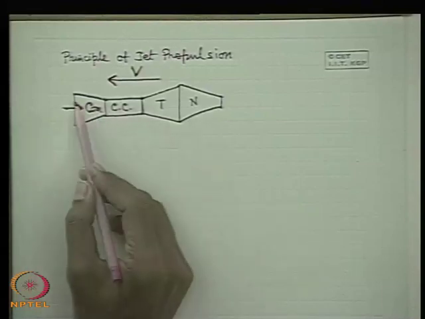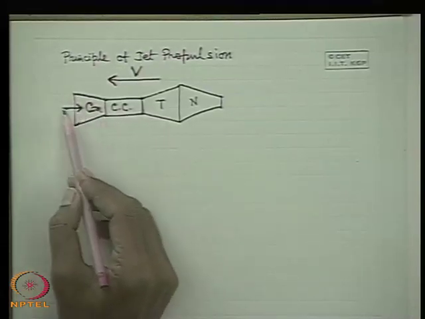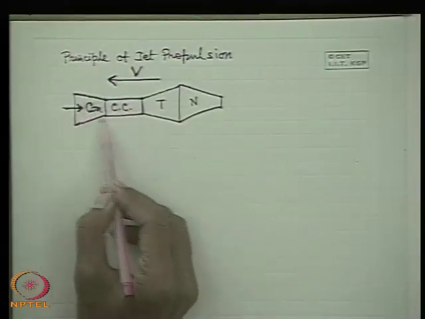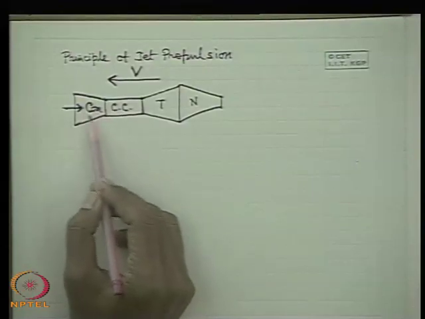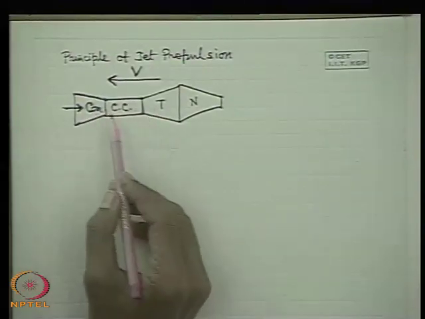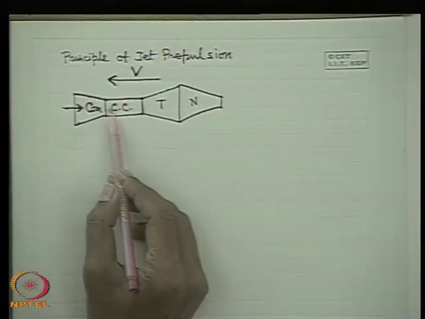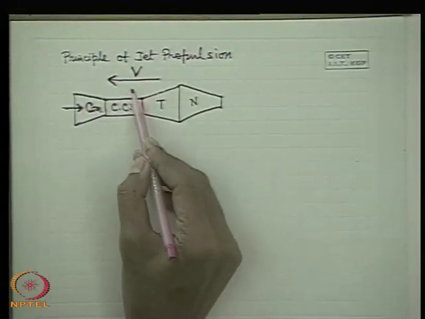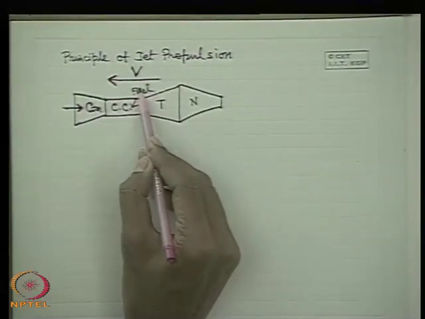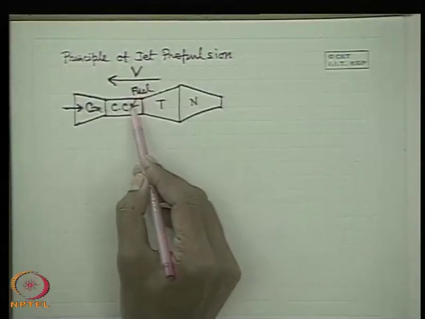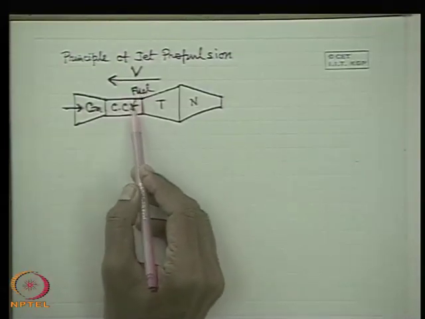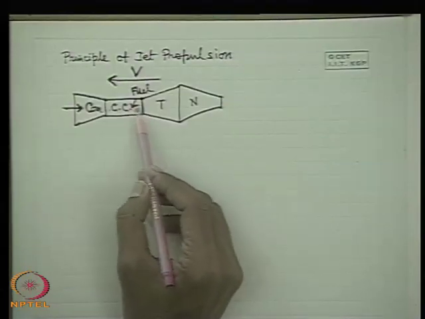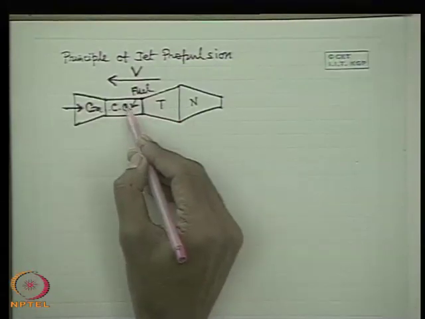You will learn this afterwards in your applied thermodynamics class: the air comes to the compressor, which compresses it to high pressure. We are not much interested in the mechanism and processes of each and every equipment, but you should know this in general. After compression, the compressed air flows through a combustion chamber where fuel is injected, and the air reacts with the fuel and is burned. A high pressure and temperature combustion product gas is discharged from the combustion chamber. Then it comes to a turbine.